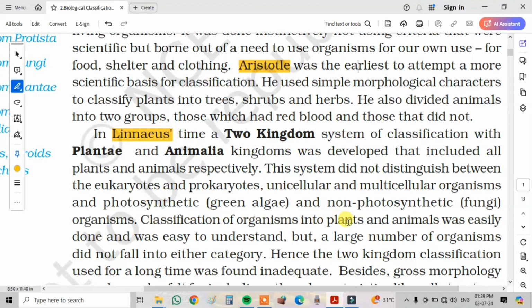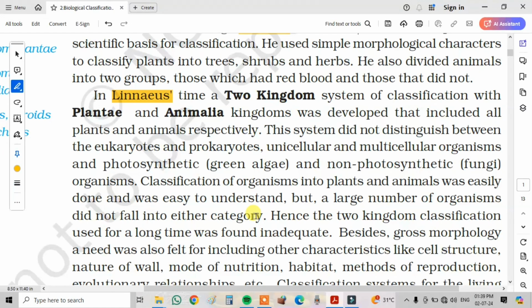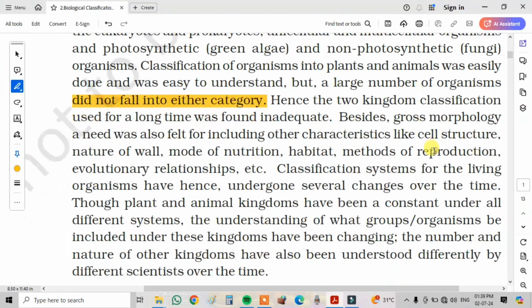Classification of organisms into plants and animals was easy to do and easy to understand, but a large number of organisms did not fall into either category. Hence, the two kingdom classification system used for a long time was found inadequate. Besides gross morphology, a need was also felt for including other characteristics like cell structure, nature of wall, mode of nutrition, habitat, methods of reproduction, and evolutionary relationships, etc.